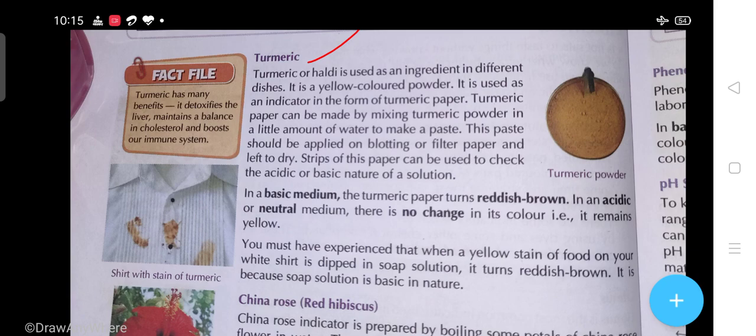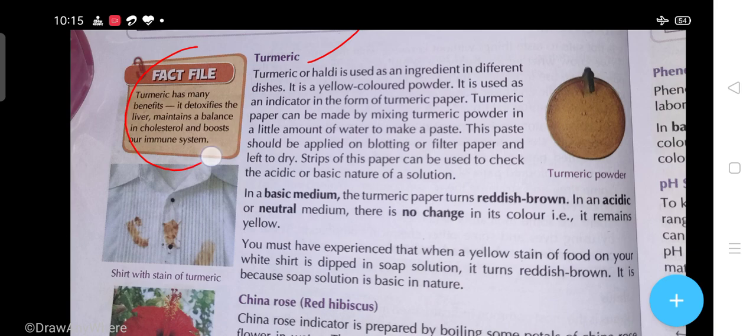It is used as an indicator in the form of turmeric paper. Turmeric paper can be made by mixing turmeric powder in a little amount of water to make a paste. This paste should be applied on blotting or filter paper and left to dry. Strips of this paper can be used to check the acidic or basic nature of a solution.